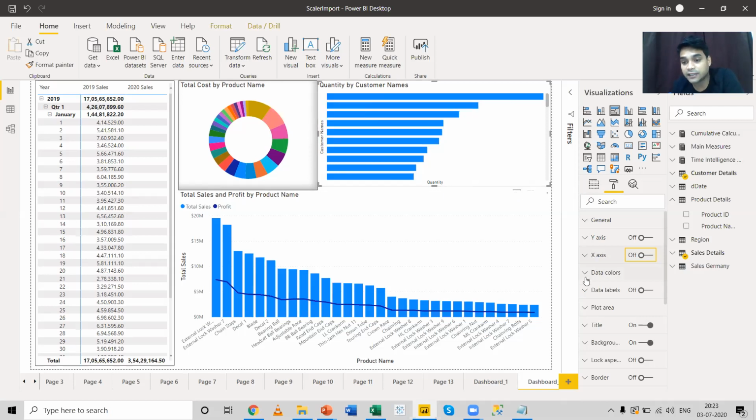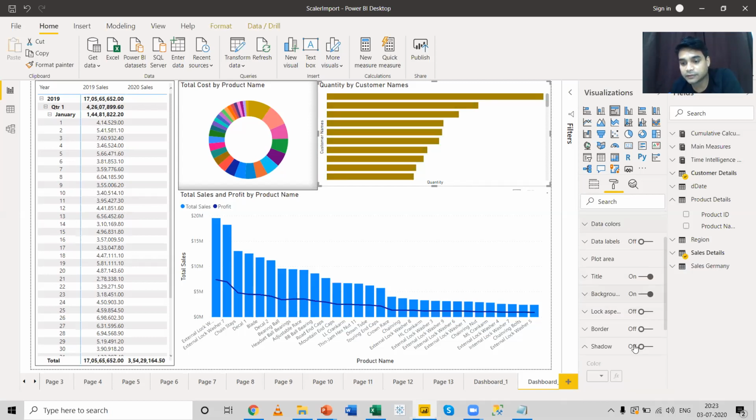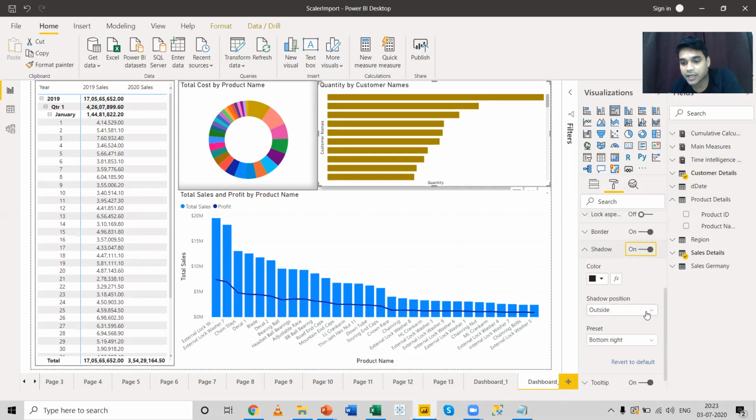I can change the color from the data color options, and let me select the color as this. Giving it a border will be good, and a shadow, keeping the shadow inside.